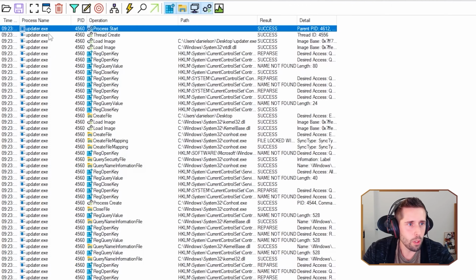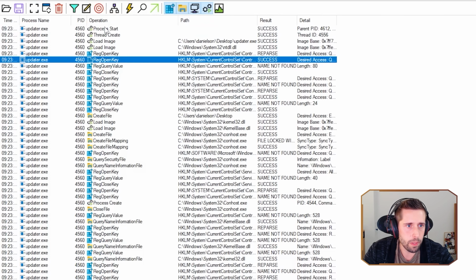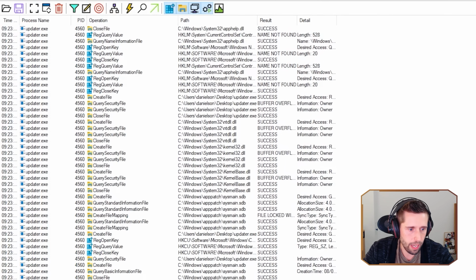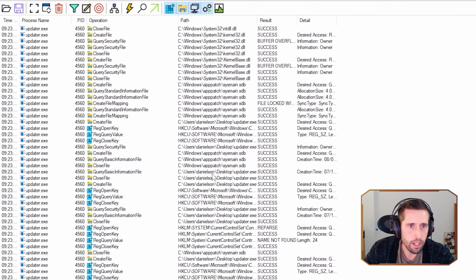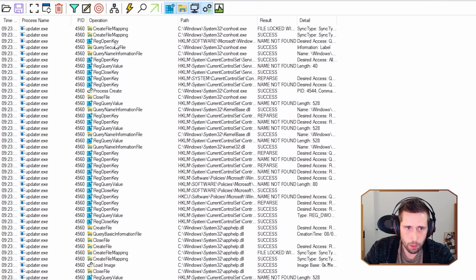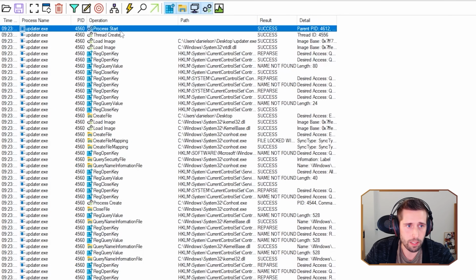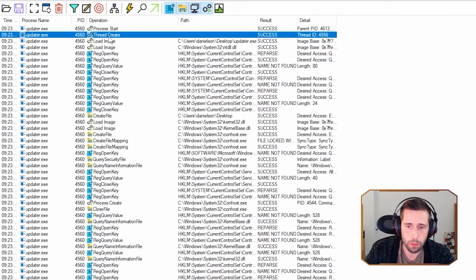That's just great. So we have our process name here, which is updater.exe, and we have our operations. And we only have 239 events, which is very, very manageable. Let's see what's going on here. A lot of this is Windows stuff, basically Windows being Windows. We have here process start. We have a thread create, which is the code being executed. It's the code of the process.